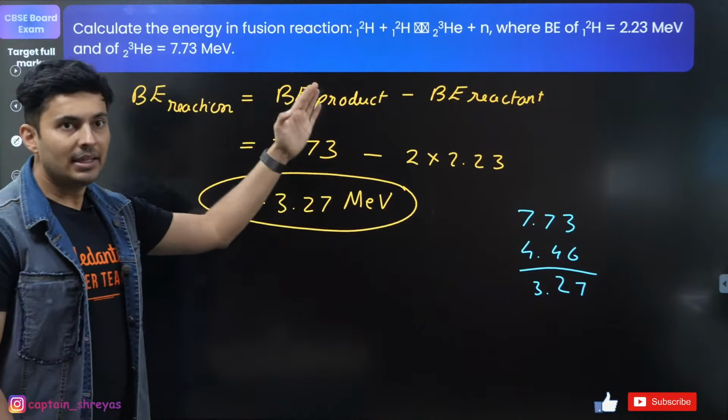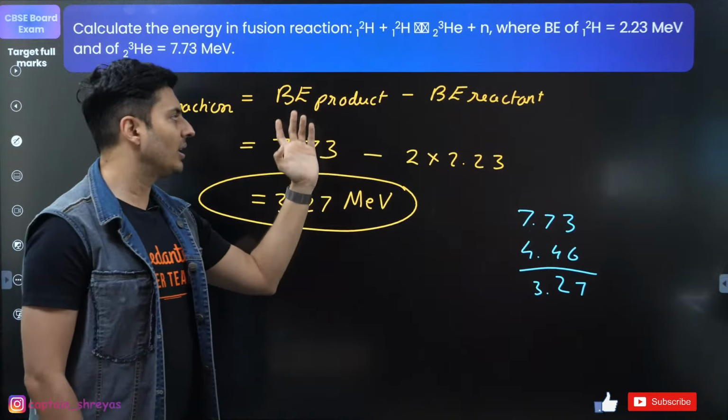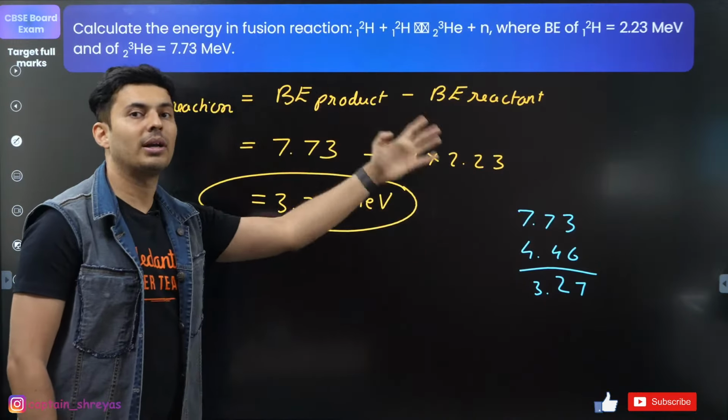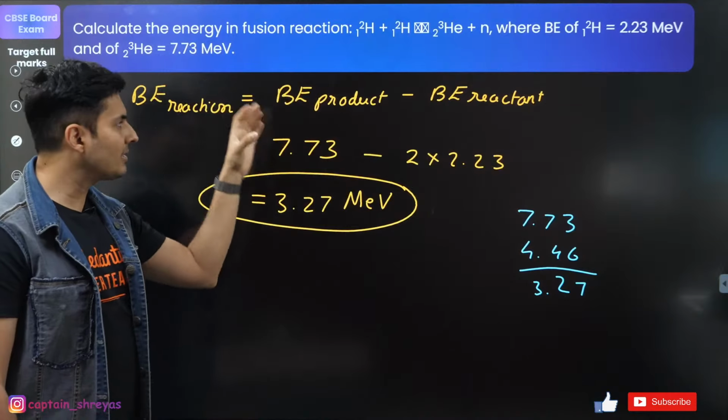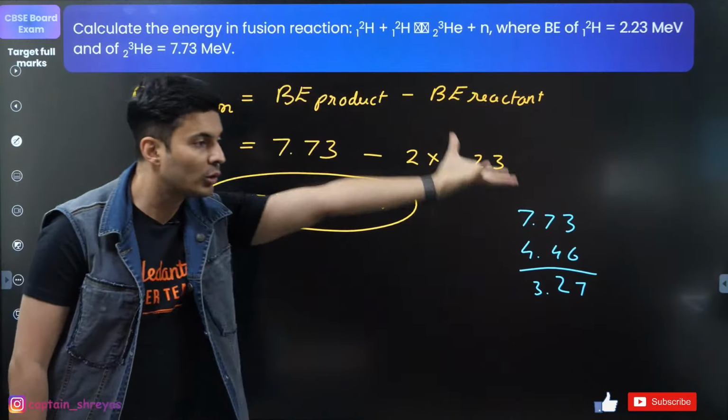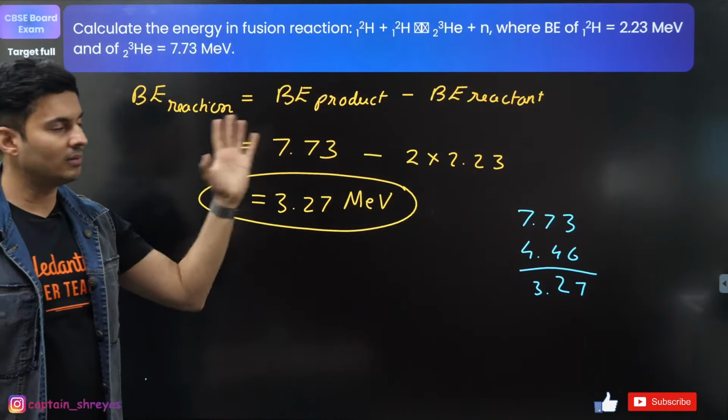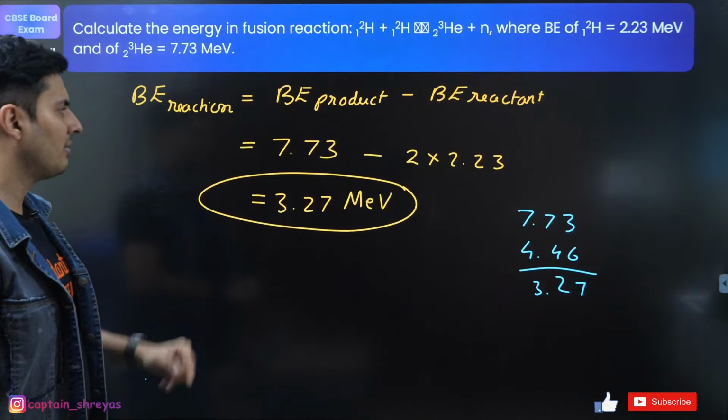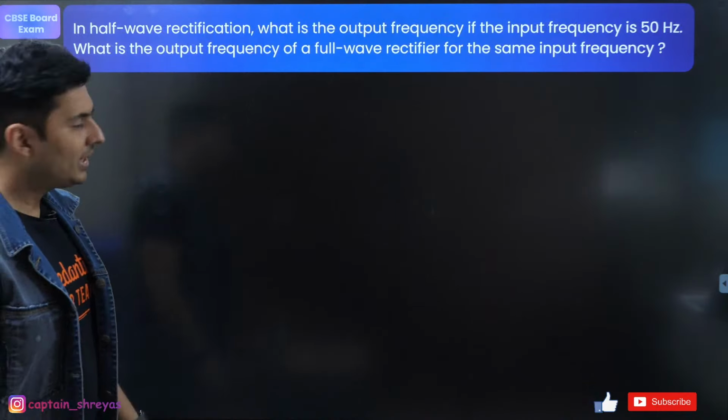So the main thing many people make mistakes on is whether it is reactant minus product or product minus reactant. It's always the binding energy of the product, the outcome, minus the binding energy of the reactant. If you remember that formula, things are very easy. Moving on to the next question.